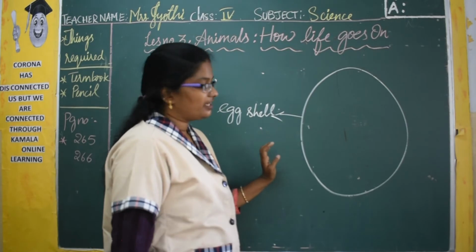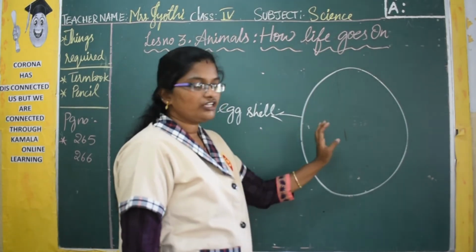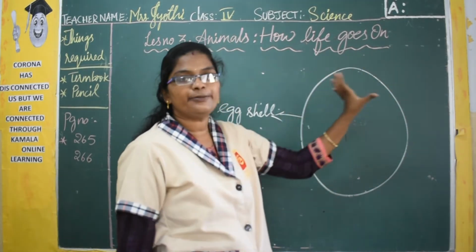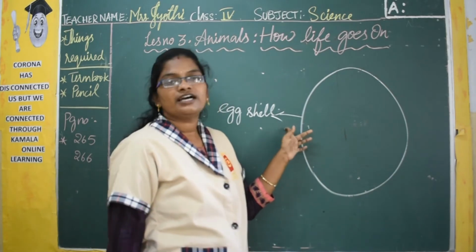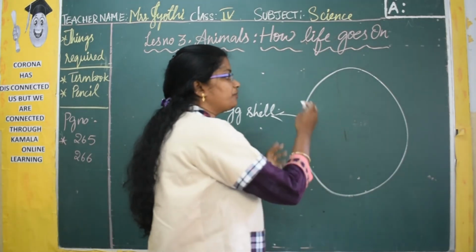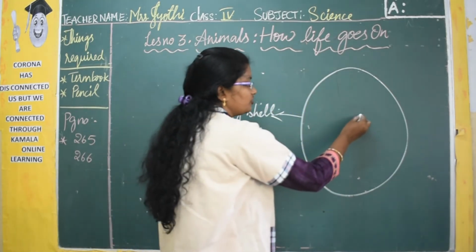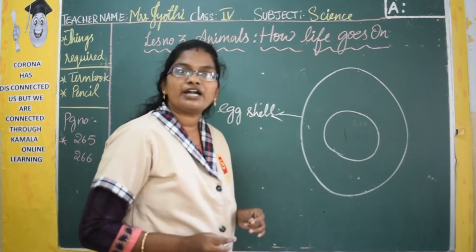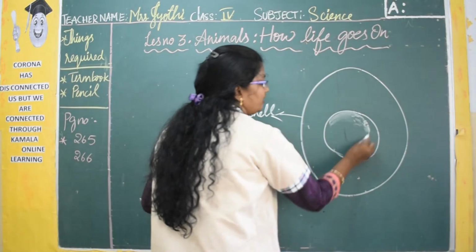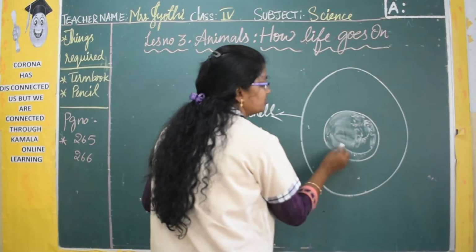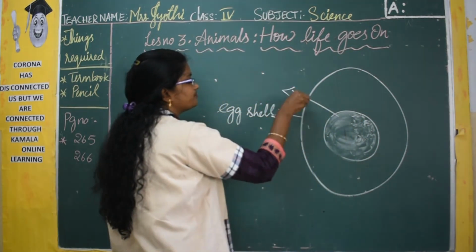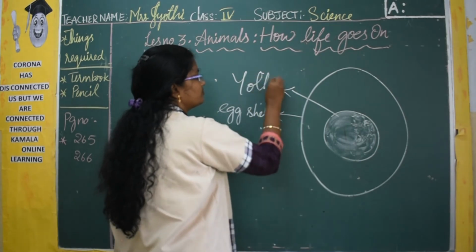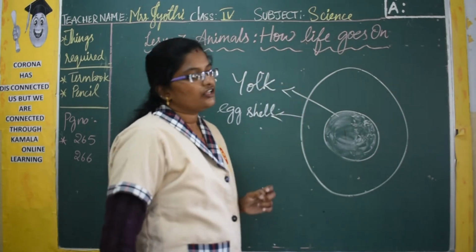If you take a hen's egg, the outer white colored part is called the egg shell. And if you break the egg, inside you can see a yellow colored part, and that is called the yolk. What is it called? Yolk.